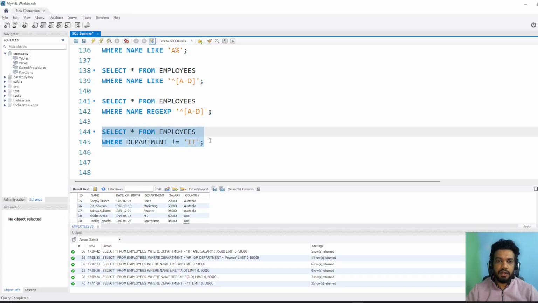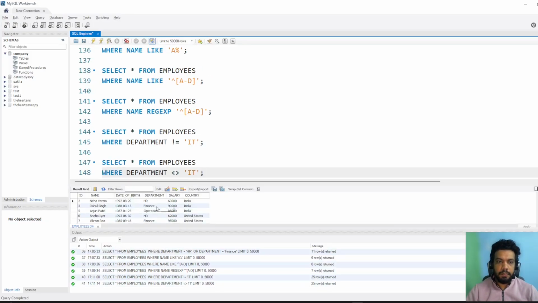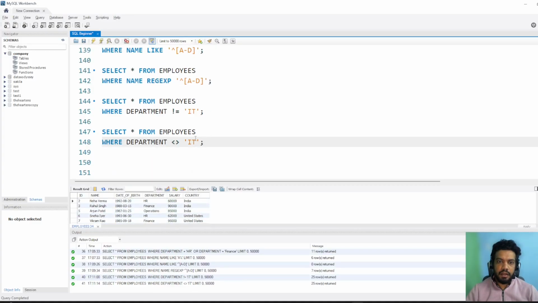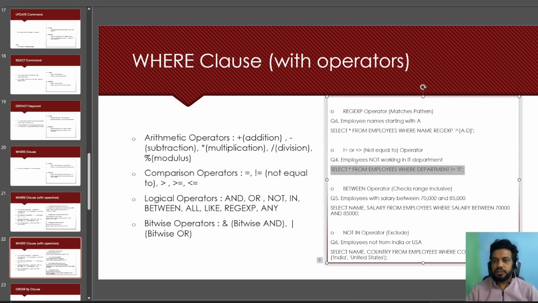And there is another way to write this one. The other sign is not equal to, and let's run it again. See, currently I'm getting HR. What if I write HR over here? I'll now get the list except HR. So you can see that. You can either use this not equal to operator or you can use this one. It's up to you. Then we have the BETWEEN operator.